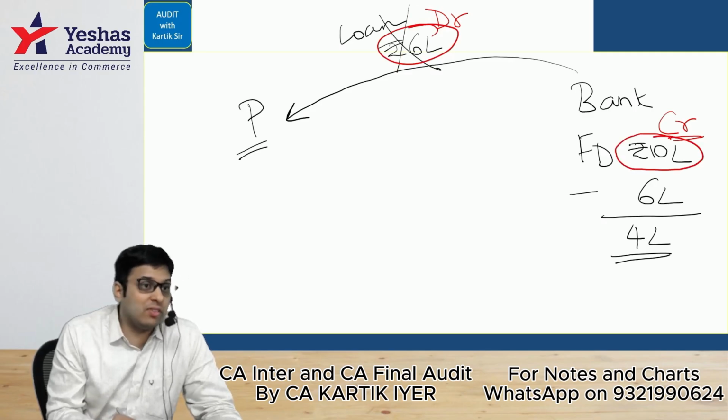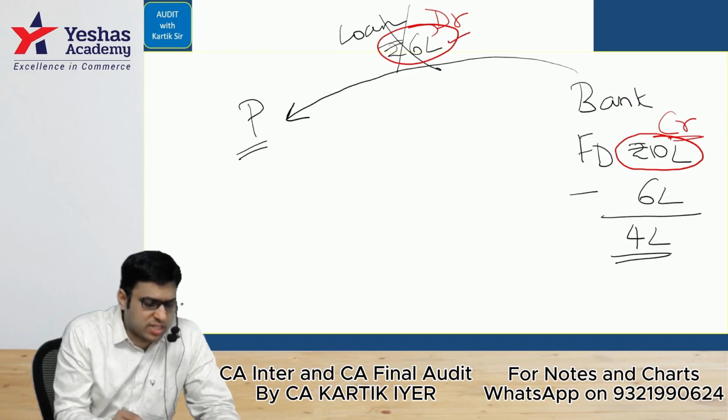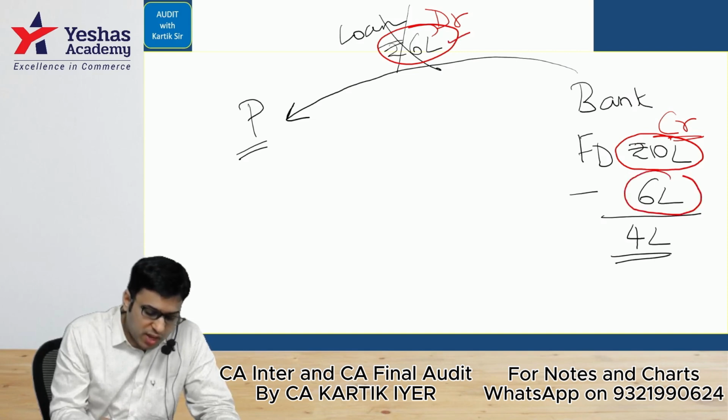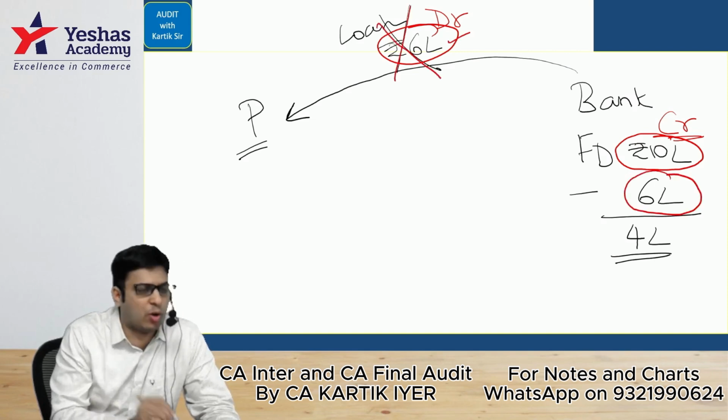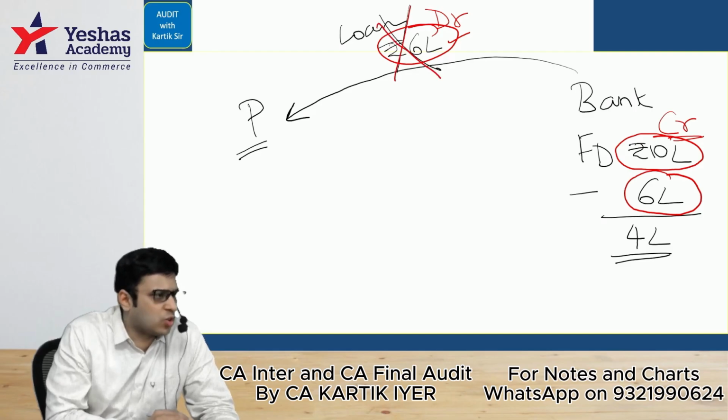The bank will love such kind of transactions because even if the bank gives a loan of 6 lakh rupees, in this case, the bank can easily set it off if the person doesn't pay this amount. This is called set off.